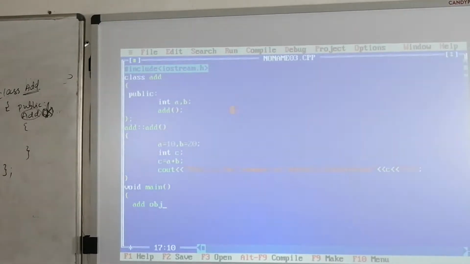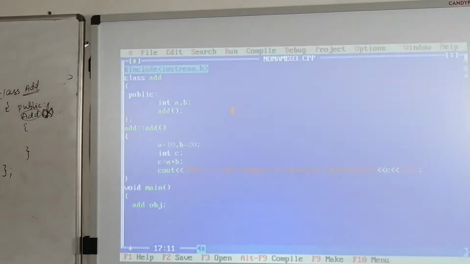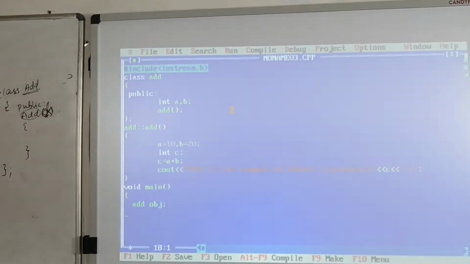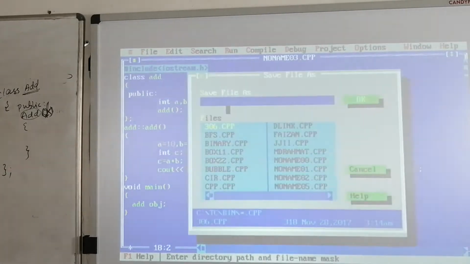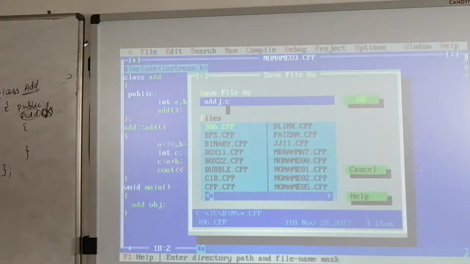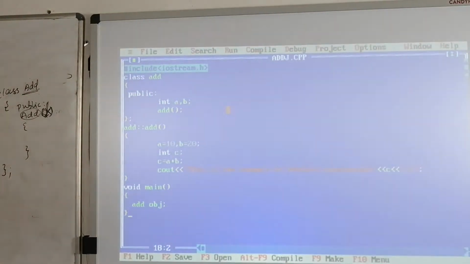Whenever I create this object, automatically the constructor is going to be invoked. Now I am going to save this program, save as .cpp. Execute this program, Control plus F9. Is there any error? No error. Yes, this is the example of default constructor.